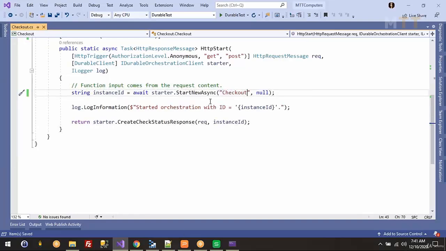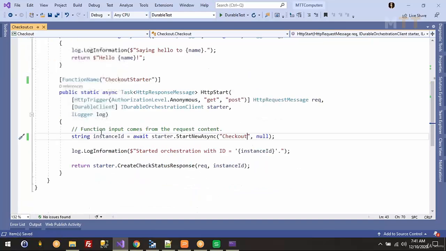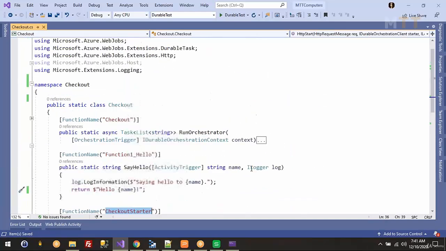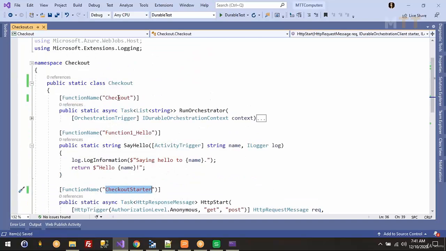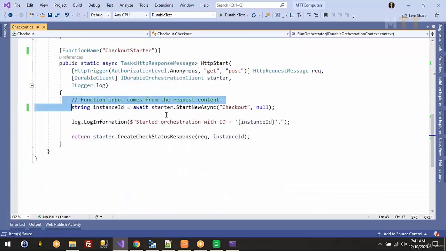I'm changing this because it was calling F1 in the beginning. I renamed the starter function's URL and the orchestrator function name to checkout, and I'm passing that checkout function name into the starter function here.